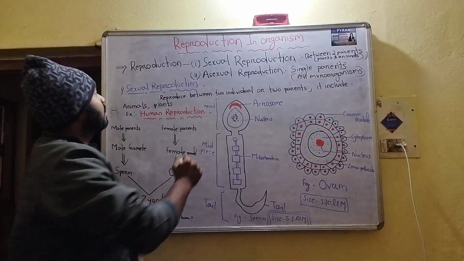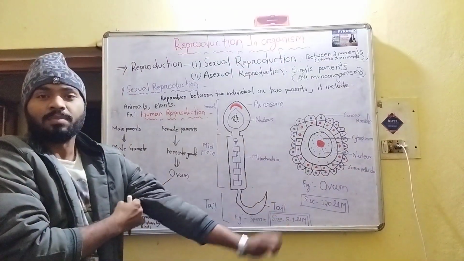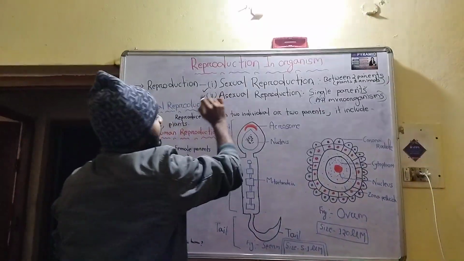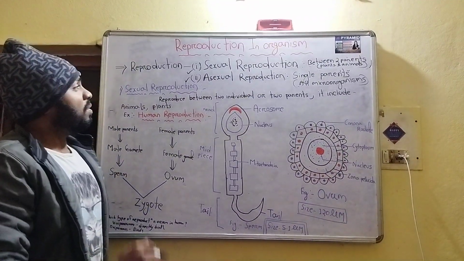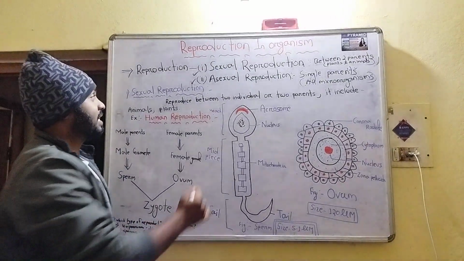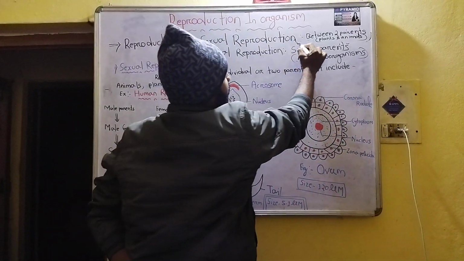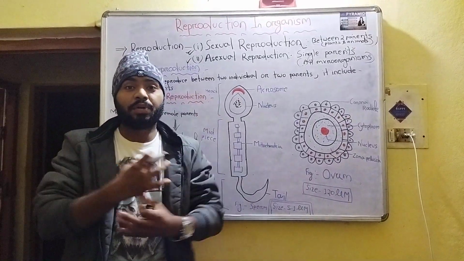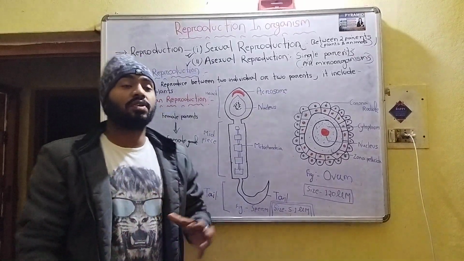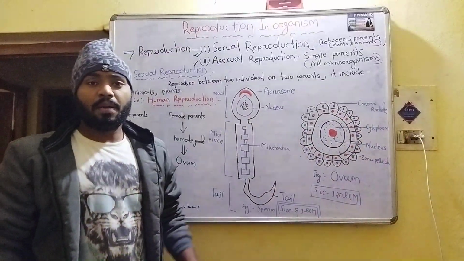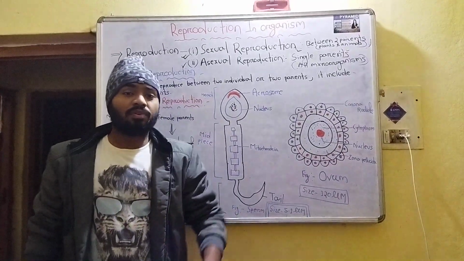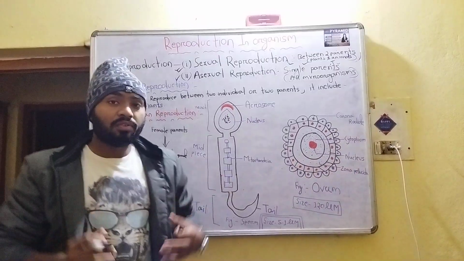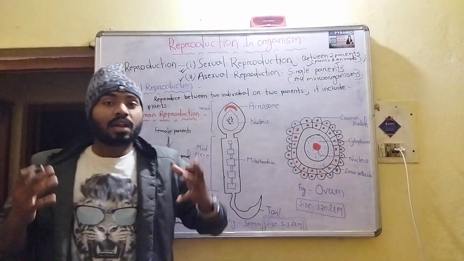Today we will learn about the types of reproduction. What types of reproduction are there? That is sexual reproduction and asexual reproduction. What do you mean by sexual reproduction? Sexual reproduction means the reproduction occurs between two parents. That type of reproduction is called sexual reproduction. Very simple. For example, in plants, in animals, and even in humans, sexual reproduction occurs.